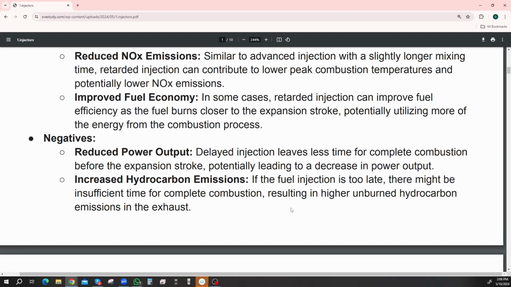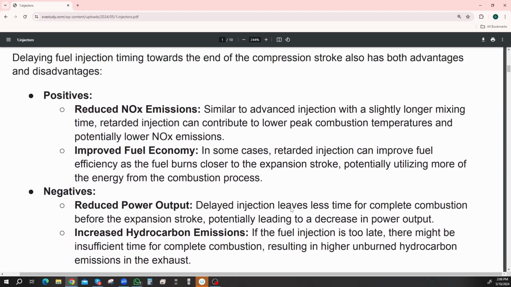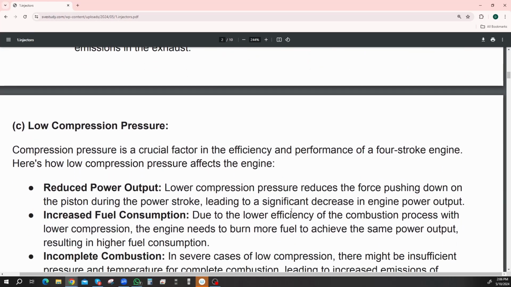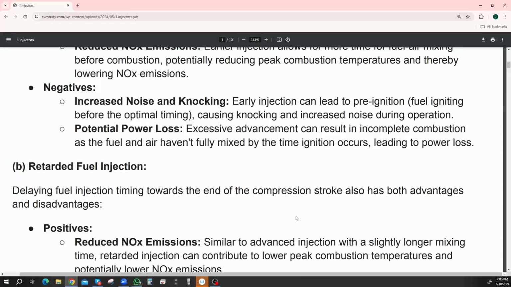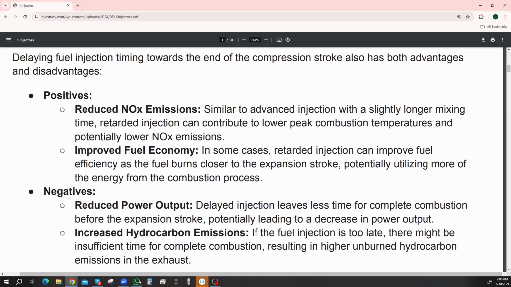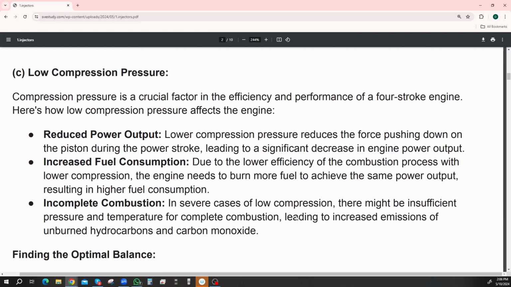All right. Increased hydrocarbon emissions. If the fuel injection is too late, there might be insufficient time for complete combustion, resulting in higher unburnt hydrocarbon emissions in the exhaust. So unburnt fuel being kicked out in the exhaust, which is contamination. Okay, great. Part B, that was retarded fuel injection. Part C is the effects of low compression pressure.